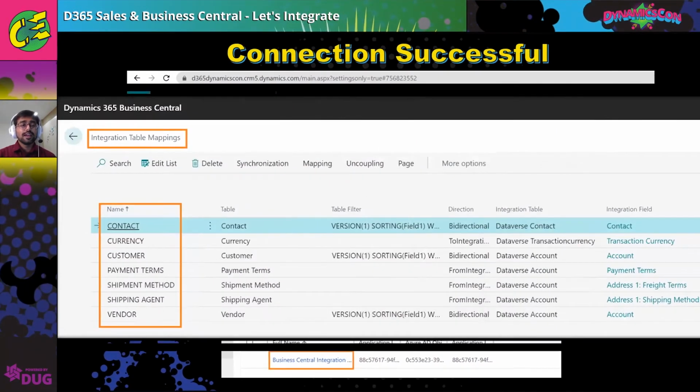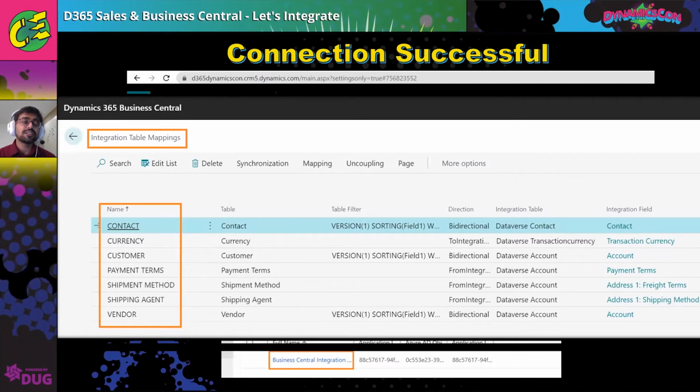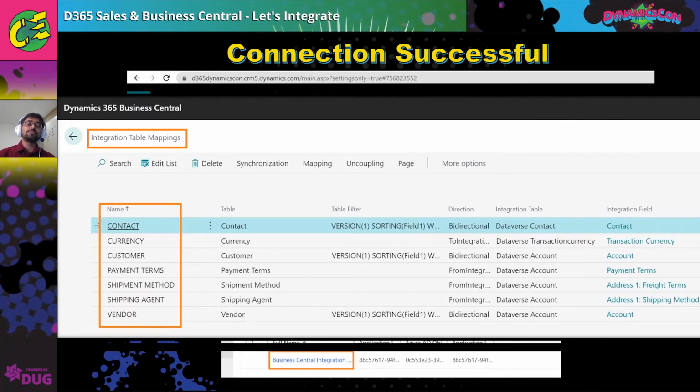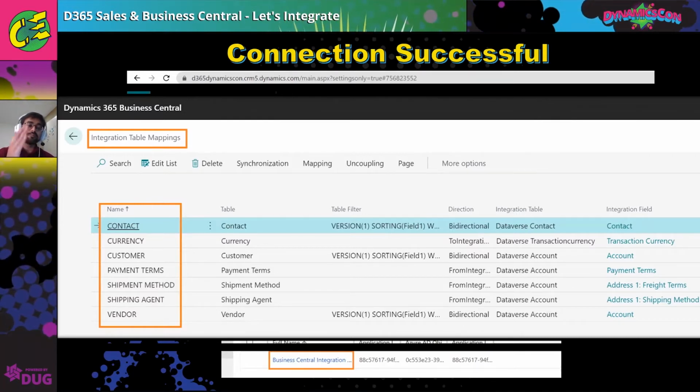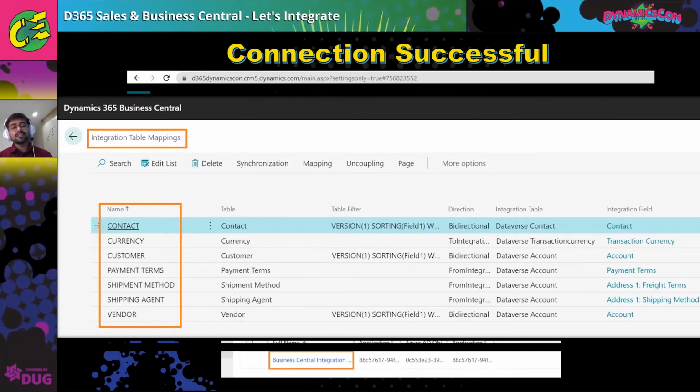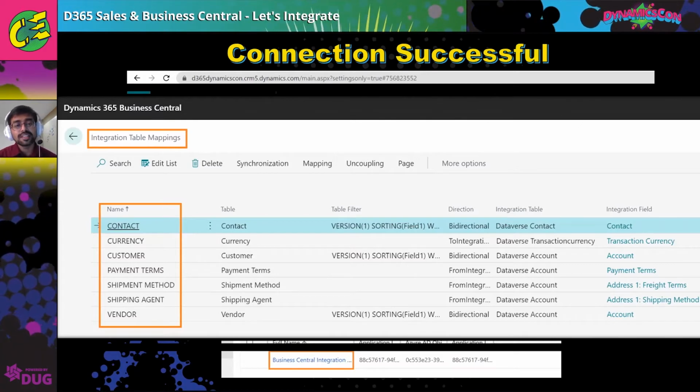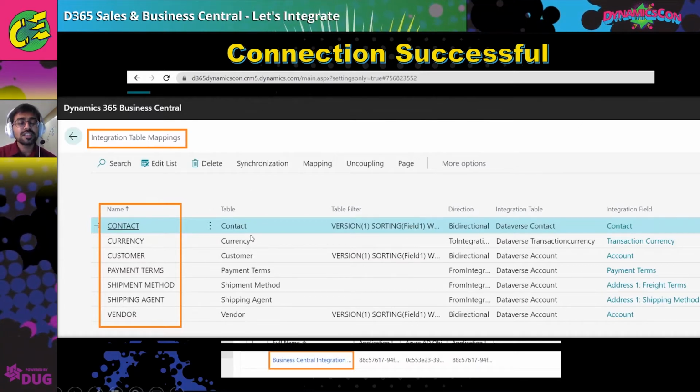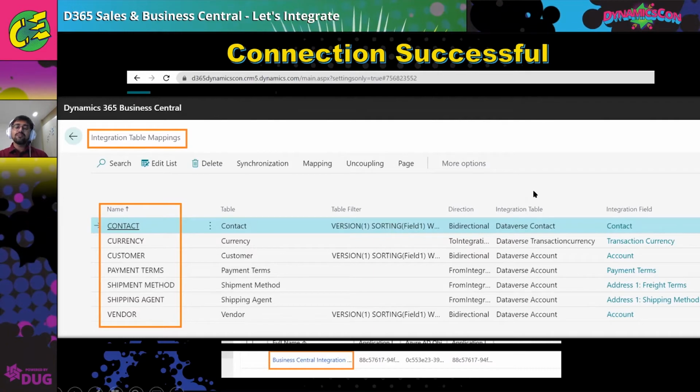Finally, in Business Central, there's a table called integration table mapping, and it's part of where you set up the connection. Here you will see the contacts, the basic Dataverse fields like contact, customer, the vendors, the payment terms. This will actually be set up by default. If you see here, we'll have the source table, and we'll have the integration table.